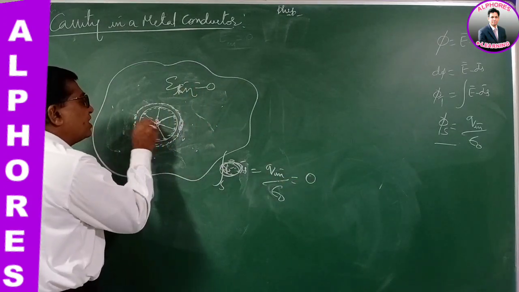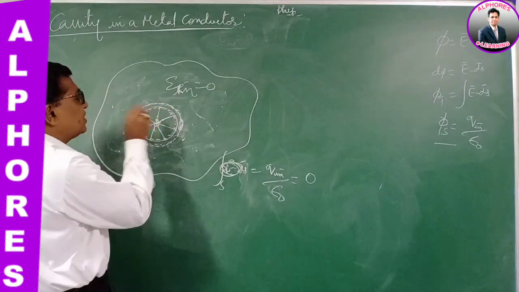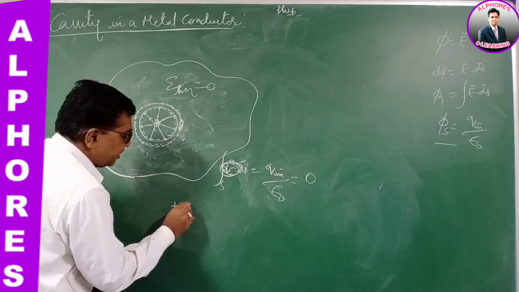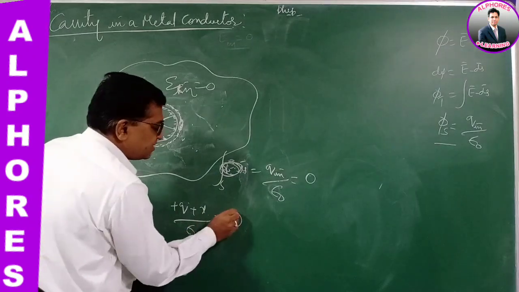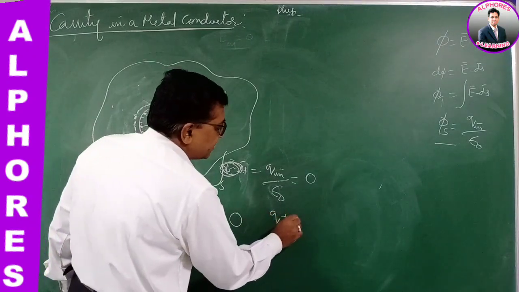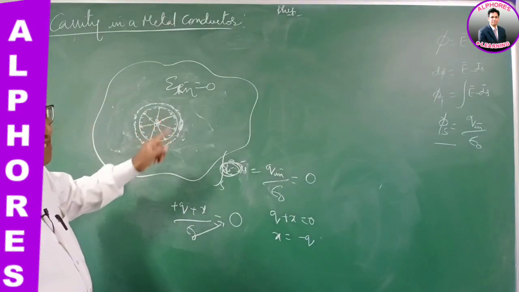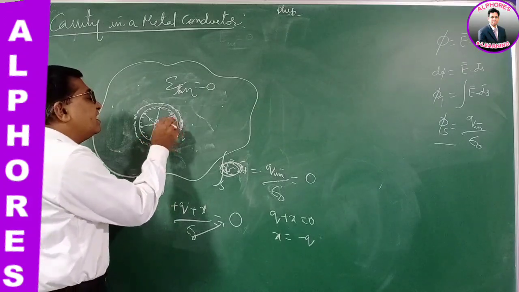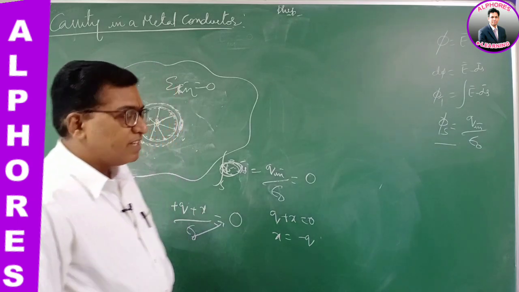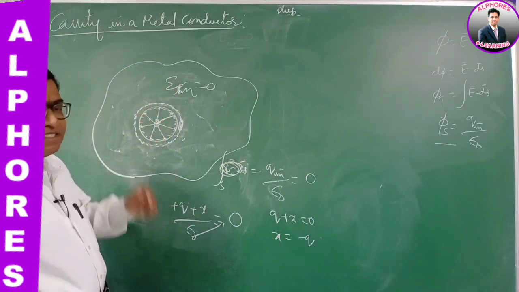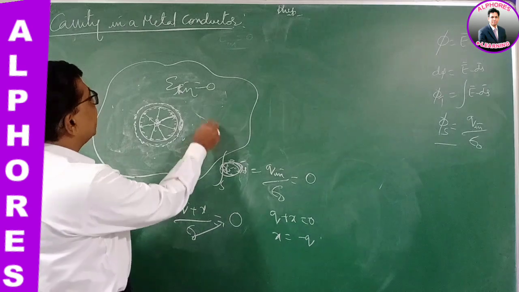But I have already placed a point charge Q here. We don't know the charge on the inner surface, so let it be X. So the total charge inside the Gaussian surface is Q plus X, divided by epsilon naught. This flux is 0. Well, this is 0. Q plus X is 0. So X is minus Q. So an equal and opposite negative charge is induced on the inner surface of the cavity. This is the proof. There will be equal and opposite charge induced at the inner surface of the cavity. So the lines of force originate here, they terminate here. At any point inside is 0.